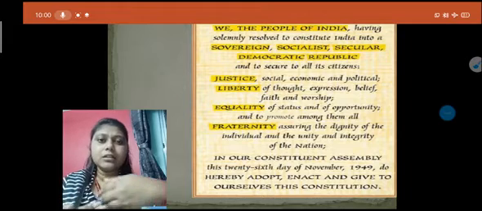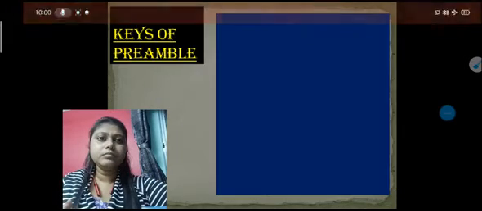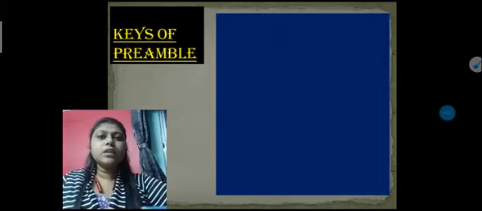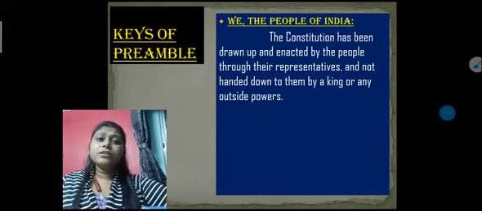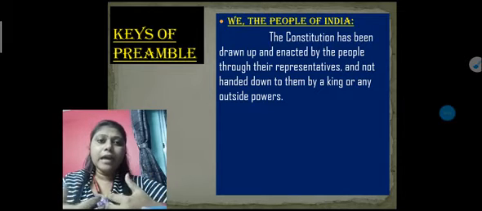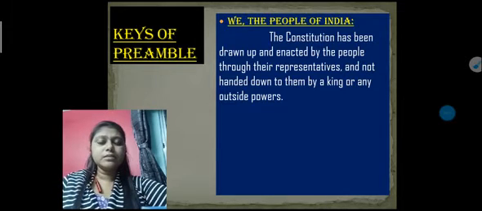So let's start the explanation of all the highlighted points. Now we have to know the keys of the preamble in a descriptive way. The first one is: We, the people of India. From this heading, I hope you understand that we means you, I, and the rest of the people of the society, we all are the people of India. How can we say that?